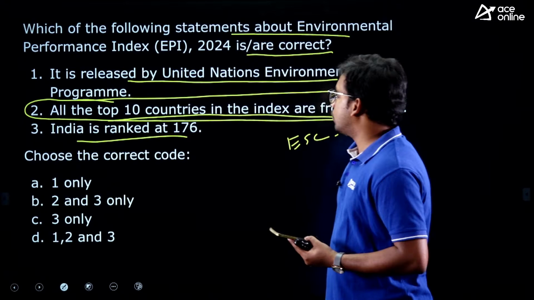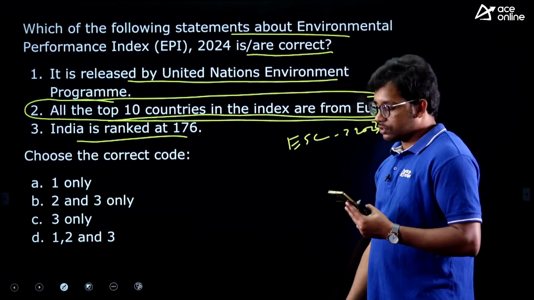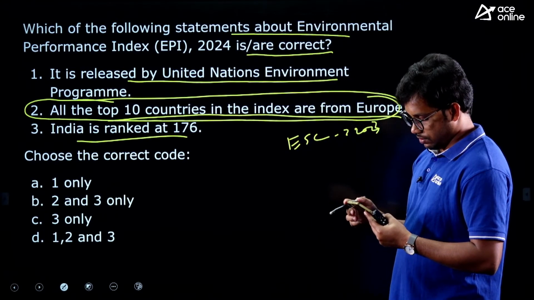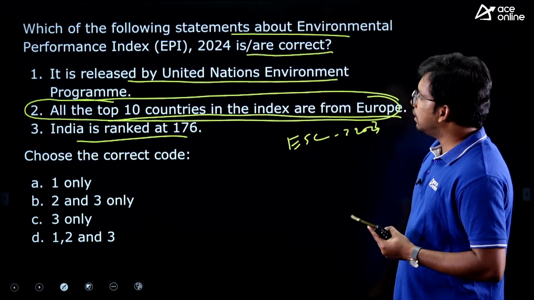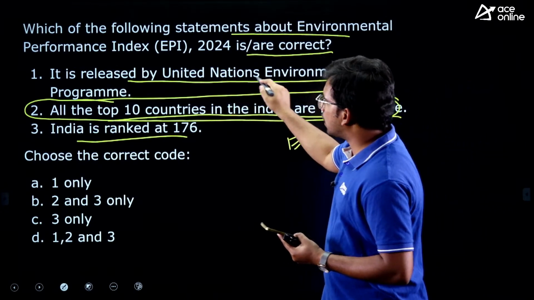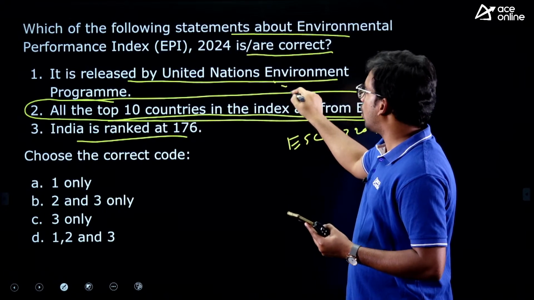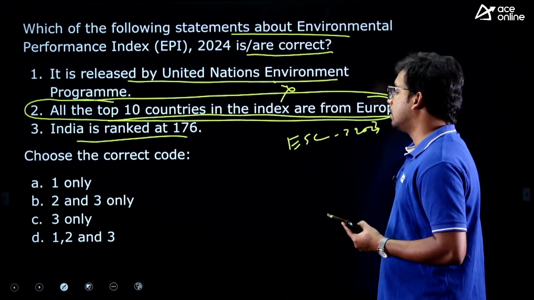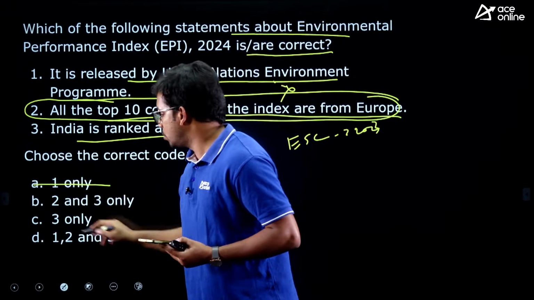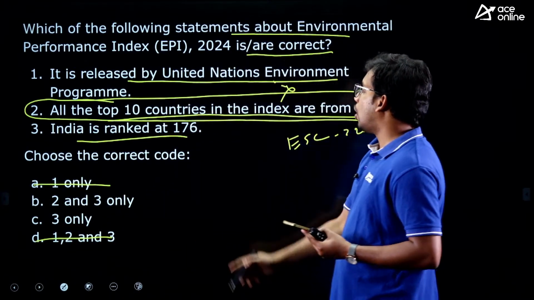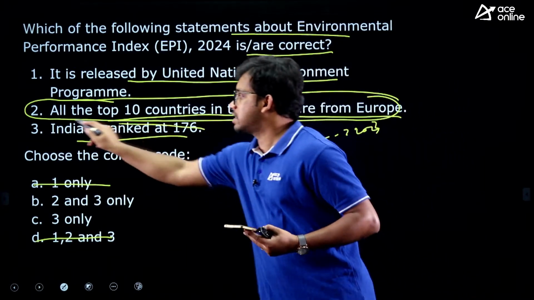India is ranked 176 in the report. So these are the three statements. Let's see. It is released by the United Nations Environmental Program. Wrong. This is released by a different center, right? It is not related to the United Nations Environmental Program. Let's see the third statement.